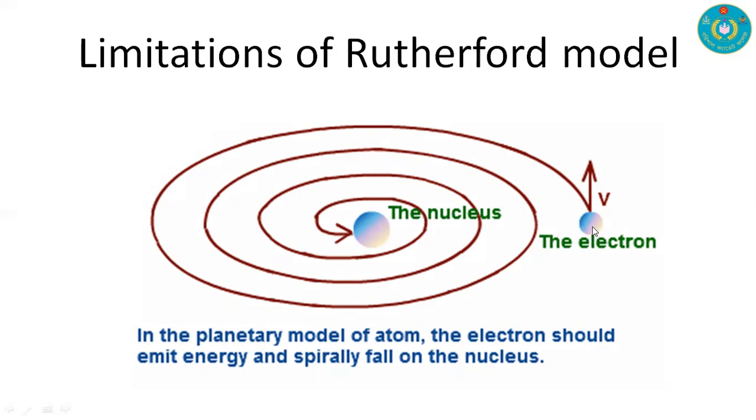So if the electron moves around the nucleus, then after a certain time it will continuously go nearer to the nucleus, and finally it will meet the nucleus, and the total structure will vanish. Actually, this is the limitation of the Rutherford model.